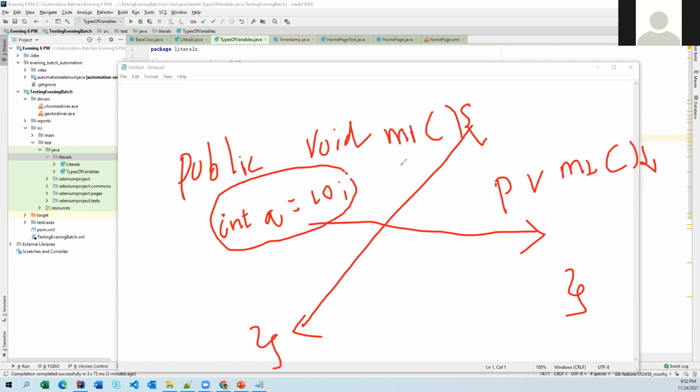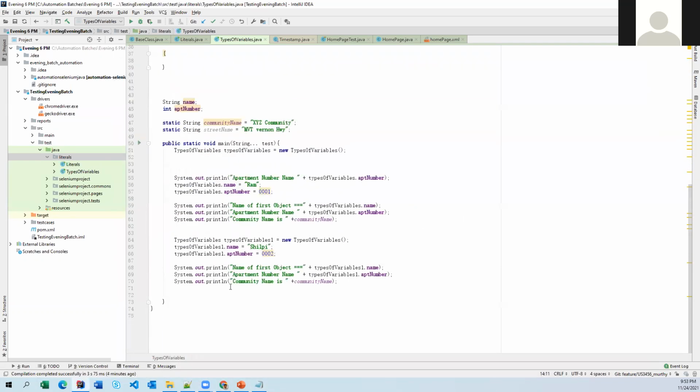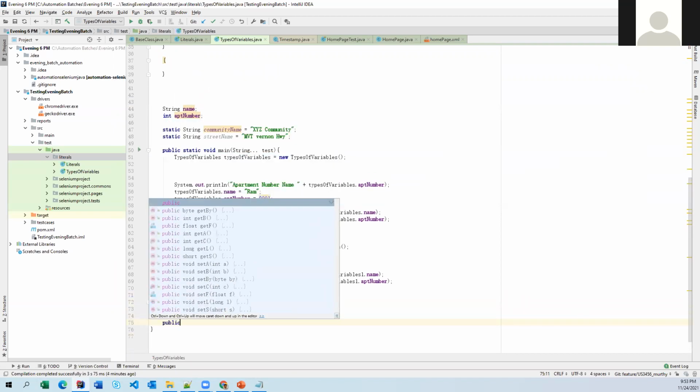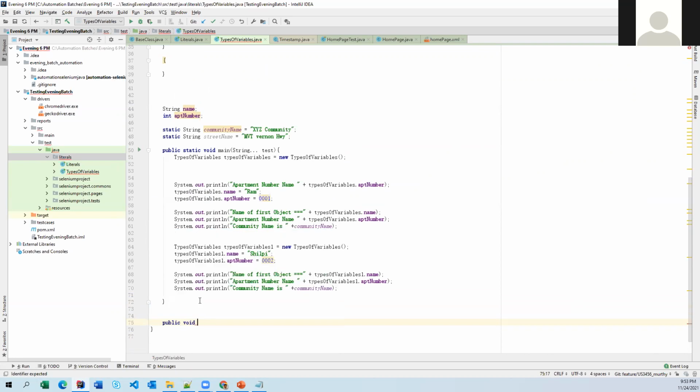The lifetime of this variable is within this block, and once the M1 method has executed, it is going to be destroyed or killed by the garbage collector or whatever it is. Now let me go and declare some values. I'm coming down here and creating one function, public void M1.